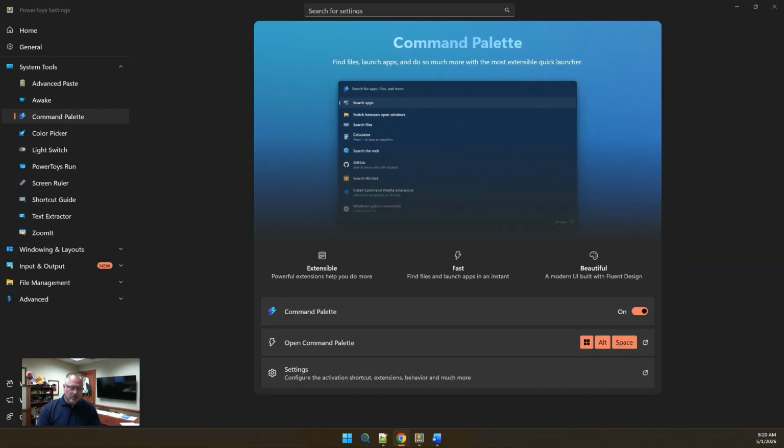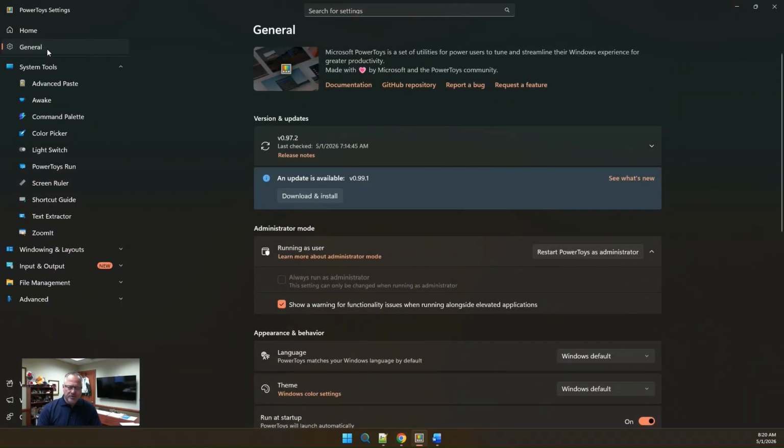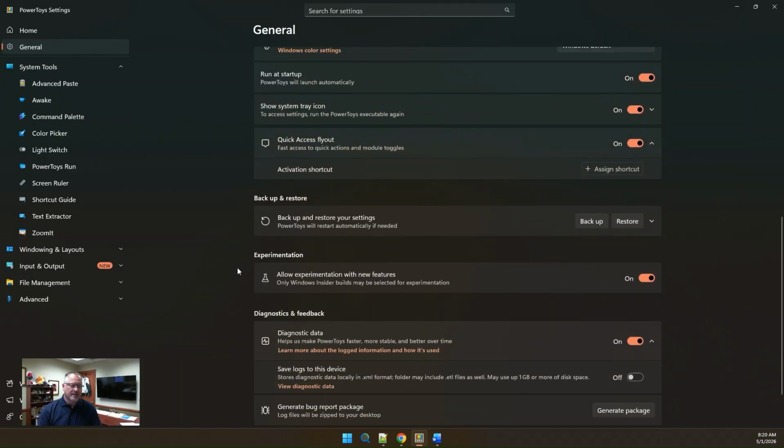and then we'll take a look at Command Palette, Color Picker, and Light Switch. The General section of PowerToys simply introduces you to the welcome page, documentation, feedback, and keyboard shortcut conflicts, if any exist.